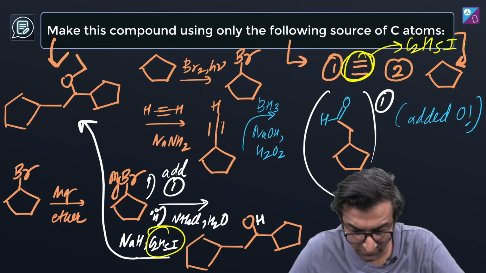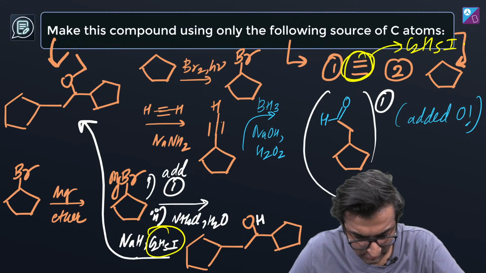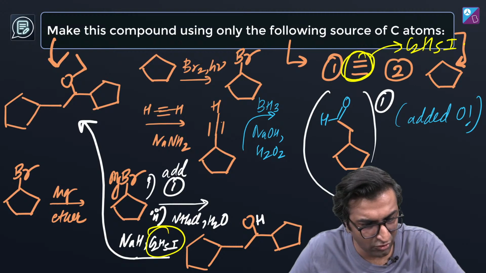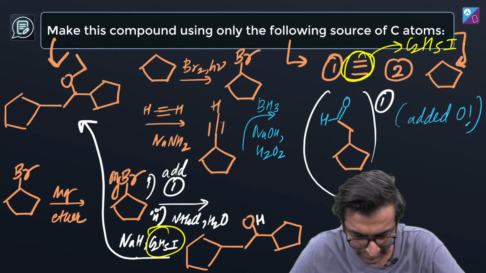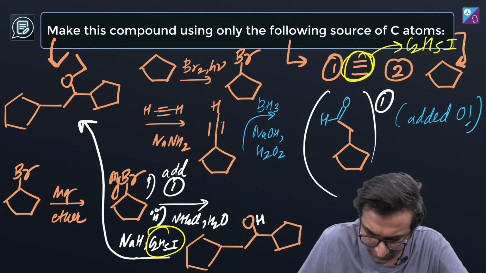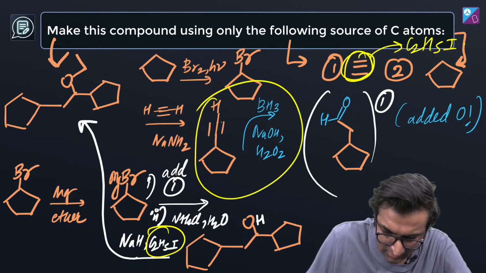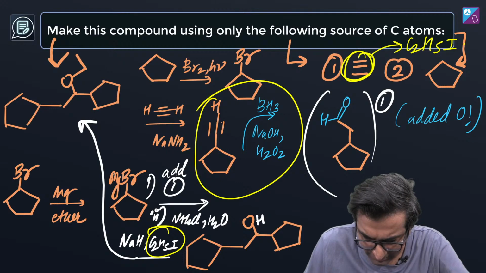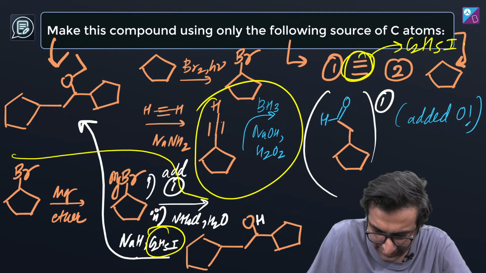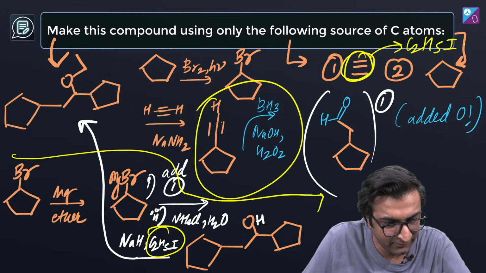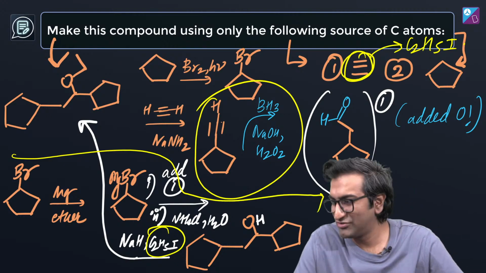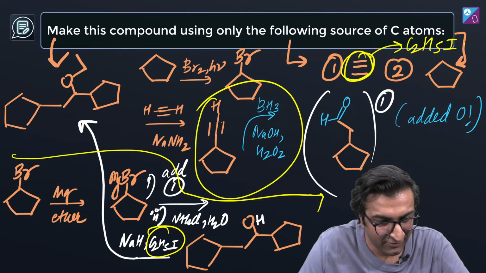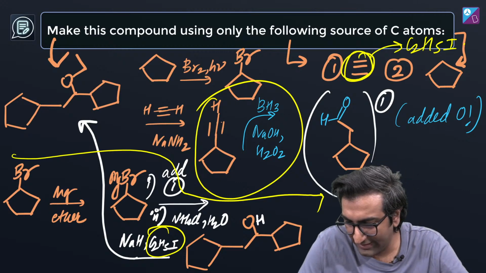It'll do elimination, it'll remove Br. I did not follow your point, Aditya Vikram. NaNH2 and ethyne will need separate reactions, else it will eliminate and remove Br. But that is the point, right? We are trying to remove Br. There is no Br here. Where is Br here? I didn't understand your point. The Br had already come out earlier, right? There was no Br. This has happened already. These are two separate things. Krishna Jaiswal, ask them. Okay, cool. Sure, go ahead. You can try that as well.